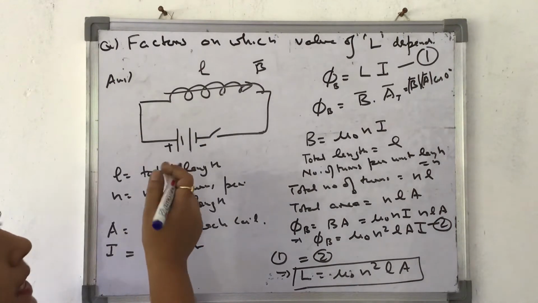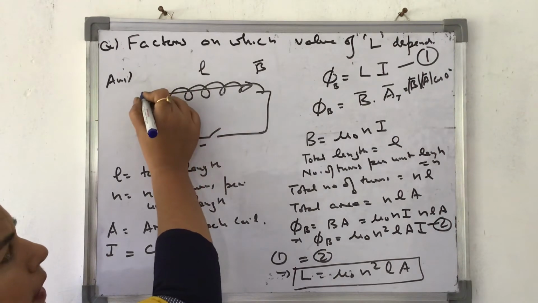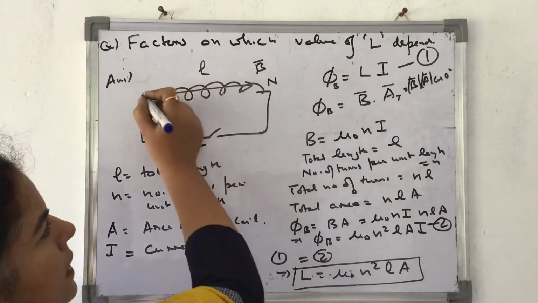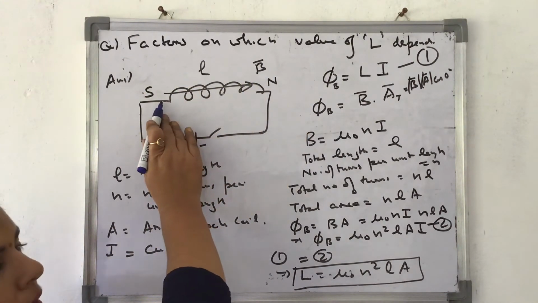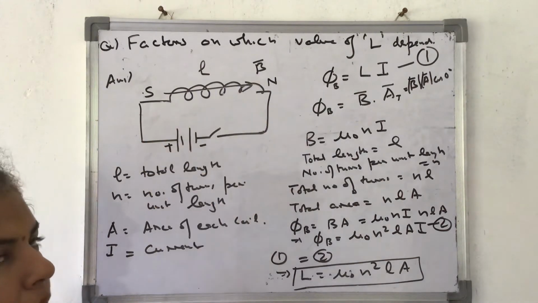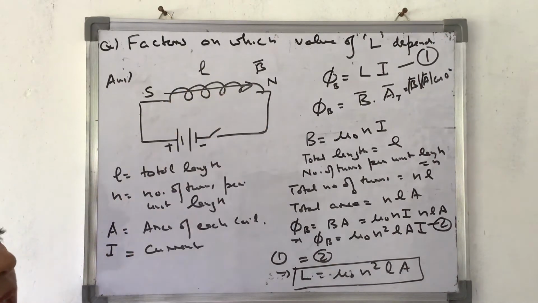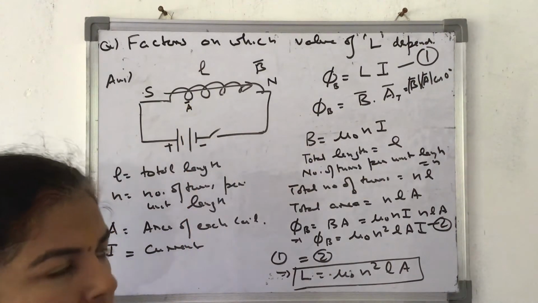So obviously if current is flowing like this, this side becomes the north pole and this becomes the south pole. Inside the magnet, the magnetic lines of force go from south pole to north pole, so this is the direction of magnetic field. Each turn has area A. You can see in the diagram itself that magnetic field and area of each turn make an angle of 0 degree with each other.